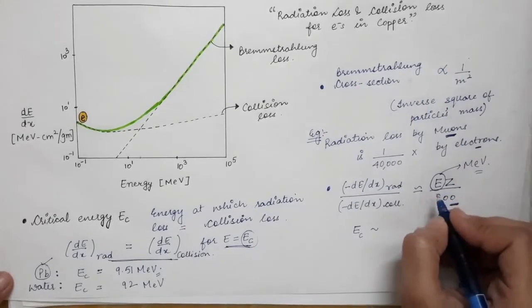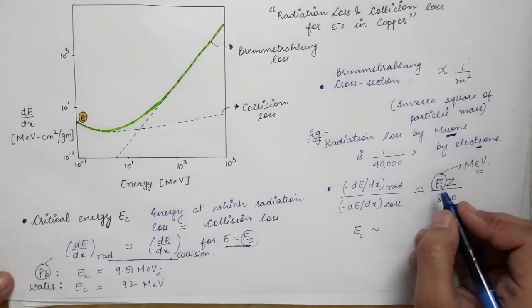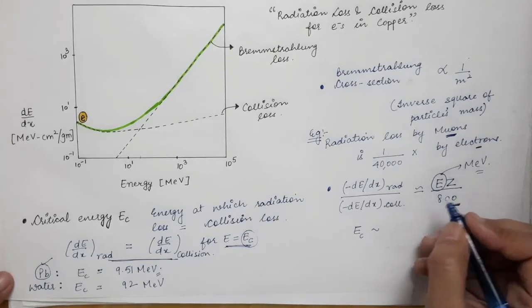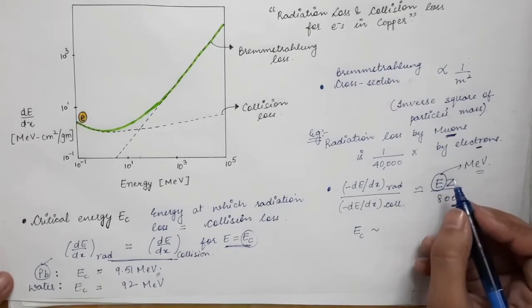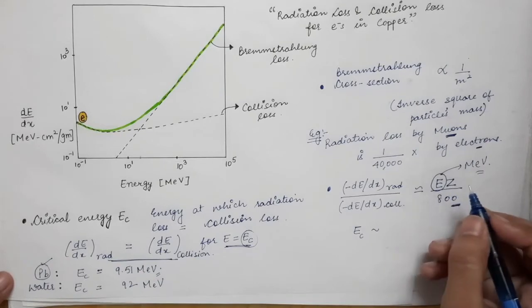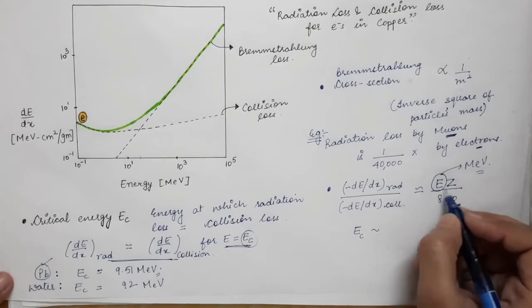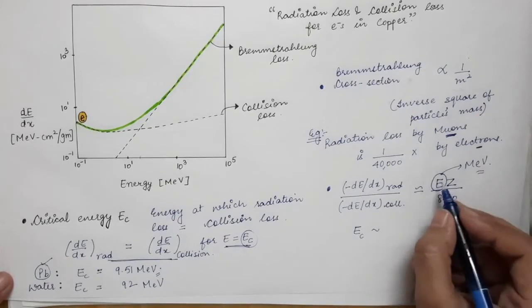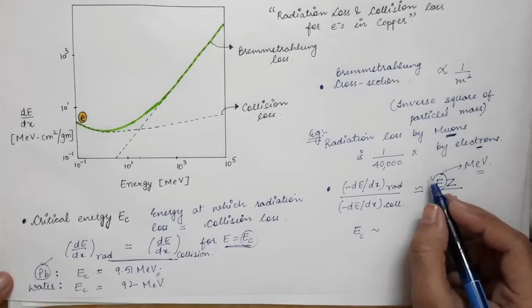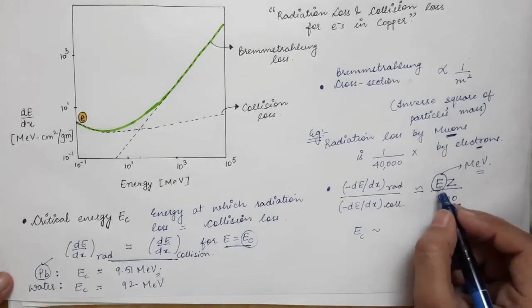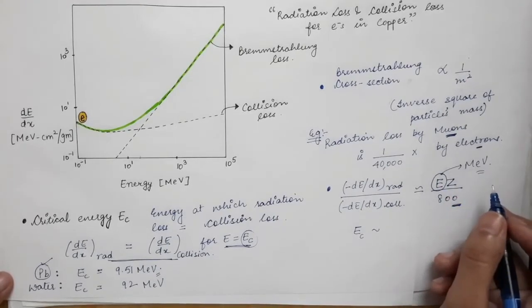So let's say if you have 8 mega electron volt energy electron entering in an absorbing medium, the energy value that you will put in this formula will be just equal to 8. So if energy is equal to 8 mega electron volt, you will just put energy as 8 over here in this fraction, and you will not convert it into SI units. So in this formula that we have written, this energy is already taken in mega electron volts.